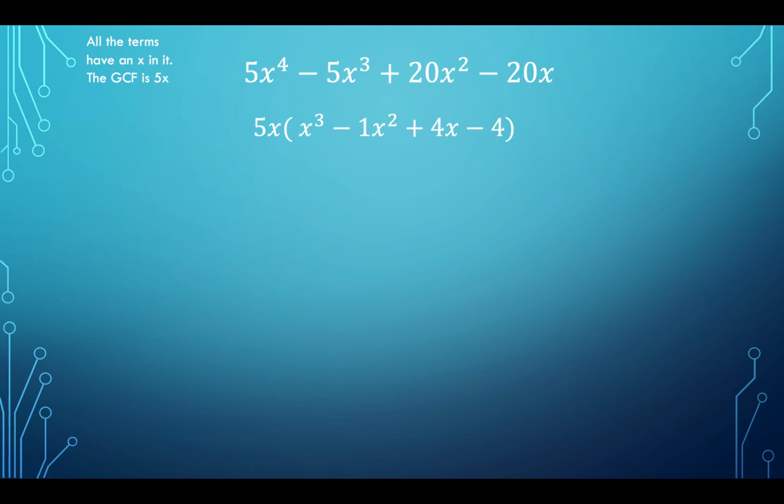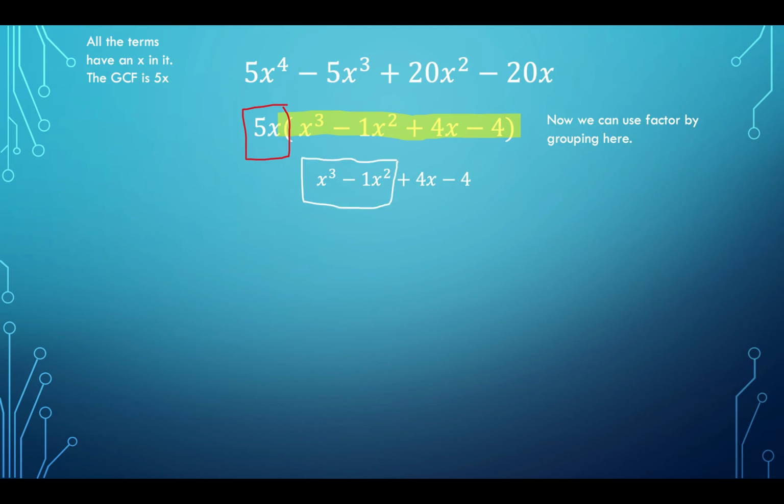So when we go ahead and do that, remember this right here, we can factor by grouping, and we're going to hold off using this 5x until the very last step. So our factored form is x cubed minus 1x squared plus 4x minus 4. We're going to break it up into two separate problems. The first problem, x cubed minus 1x squared, the greatest common factor is x squared, and the factored form is x squared times x minus 1. And then over here we have 4x minus 4. The greatest common factor is 4, and our factored form is 4 times x minus 1.